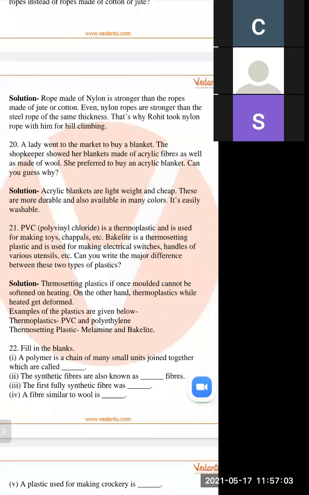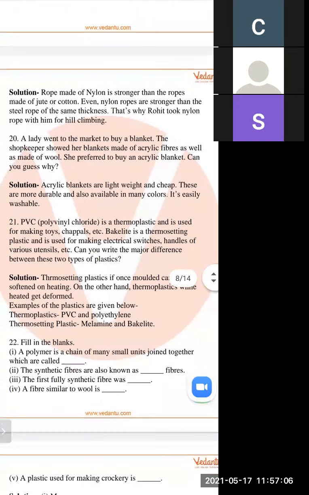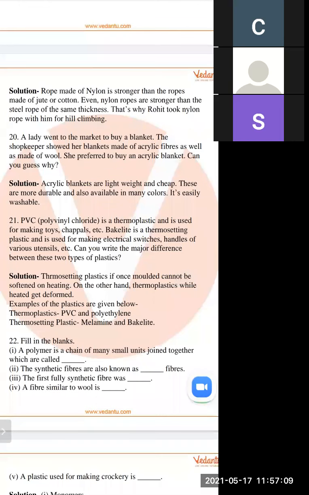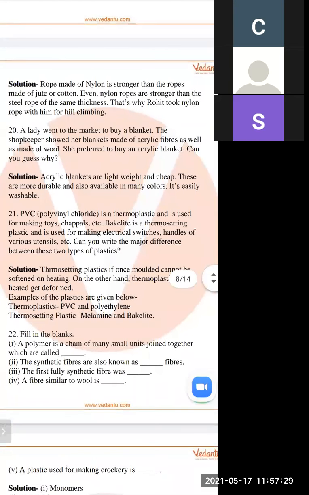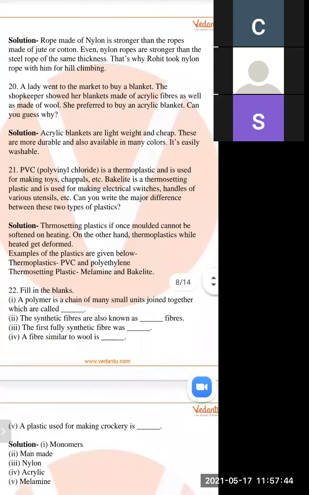The two types of plastic are thermoplastic and thermosetting plastic. Thermoplastic can be easily deformed on heating, but thermosetting plastic cannot be deformed on heating. PVC and polythene are examples of thermoplastic, and melamine and bakelite are examples of thermosetting plastic.